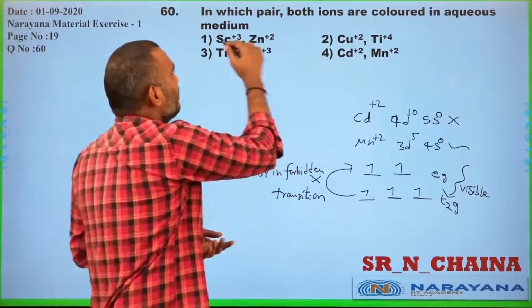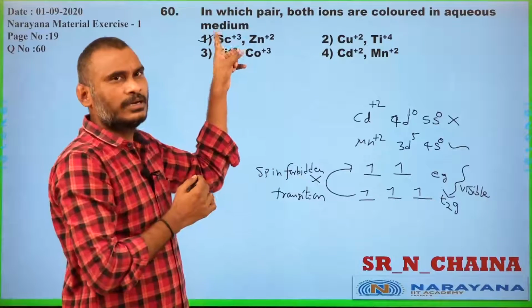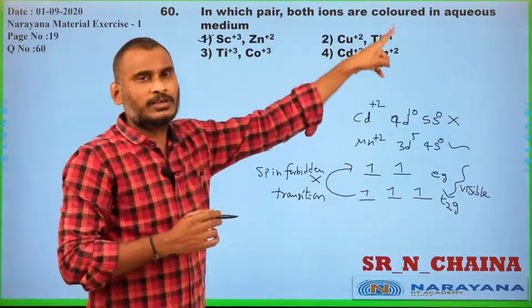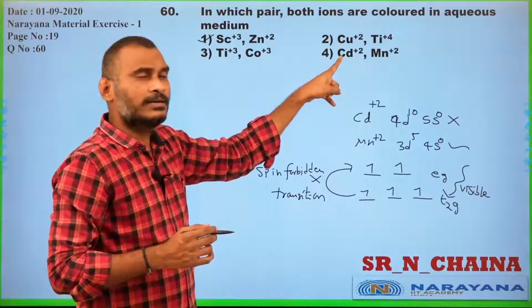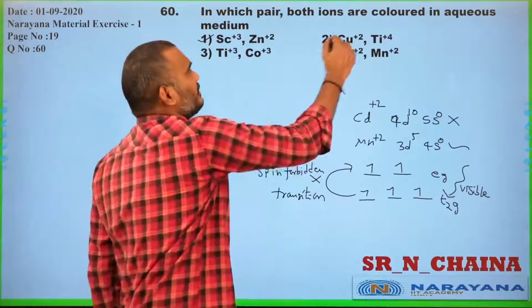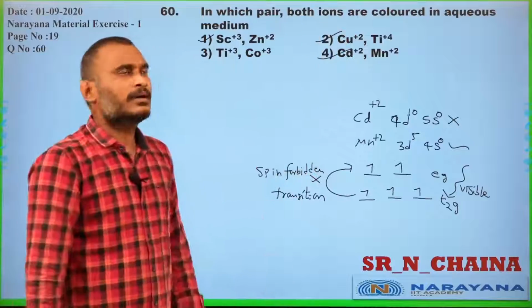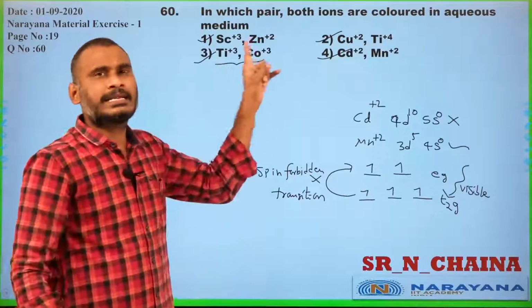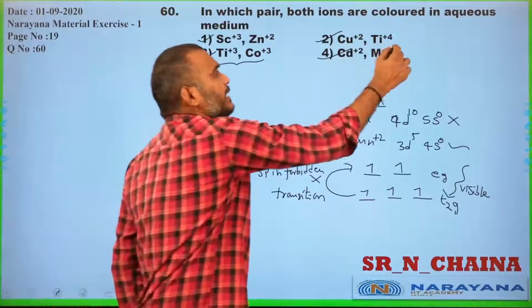That is the reason for what was just said: this is 1 unpaired, 0 unpaired electrons, this is no unpaired, and 5 unpaired with spin forbidden. Because of this reason, all these are not colored. The one and only pair where both have colors is titanium +3 and cobalt +3.